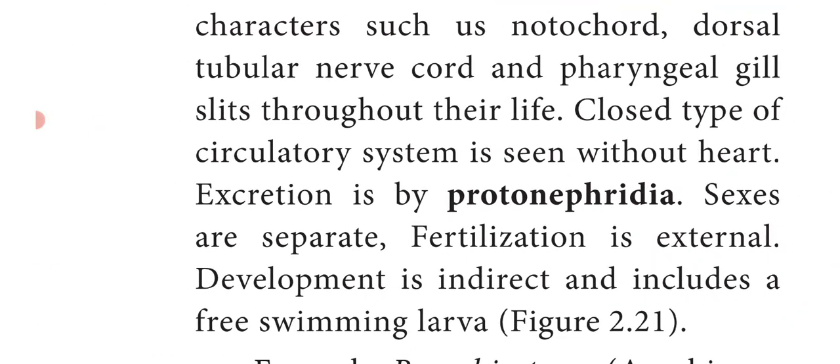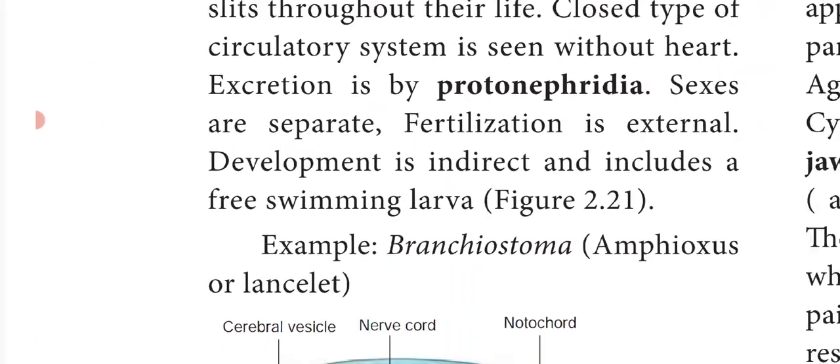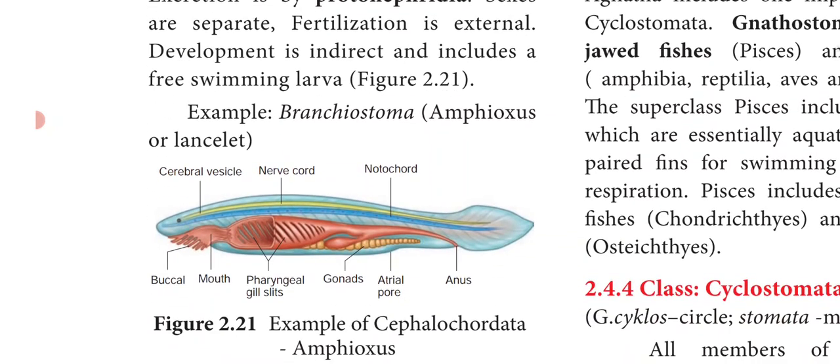Sexes are separate, that is separate male and separate female. Fertilization is external, that is, it takes place outside the body. Development is indirect, meaning it includes a free swimming larva. An example of Cephalochordata is Branchiostoma, Amphioxus, otherwise called lancelet. The common name for amphioxus is lancelet.